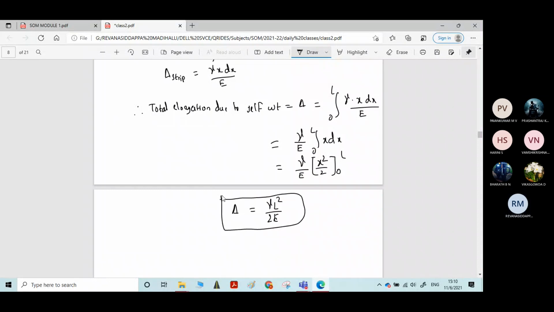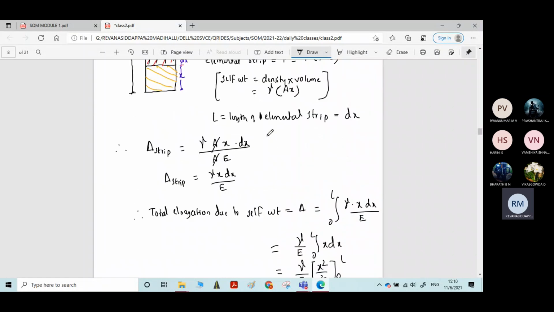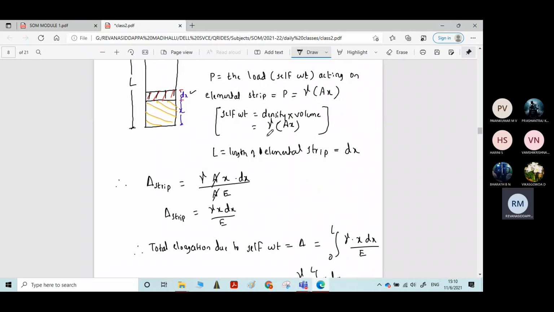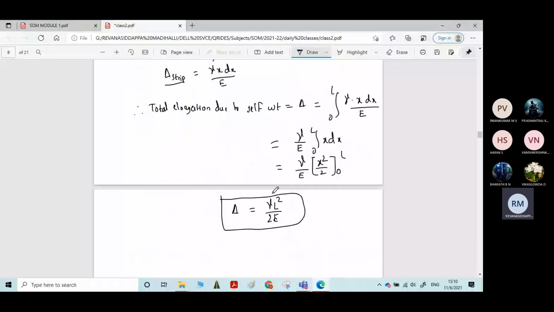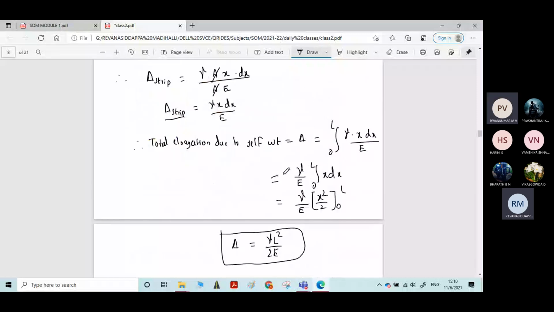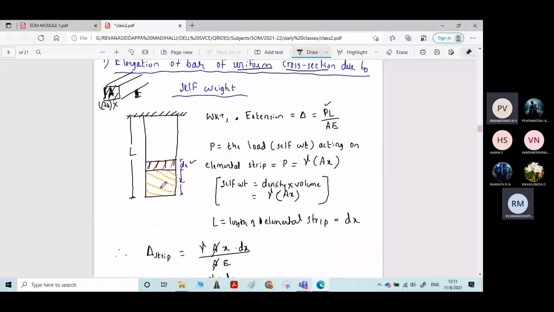Very simple. See, only in two steps you can do this derivation. First step is to calculate the elongation of the elemental strip, then integrate from 0 to L. In the second step, you get the equation for total elongation due to self weight. First, you need to calculate the total force acting on the elemental strip, P. That P will be equal to the total weight of the portion hatched by the yellow line, which is density into volume. Density we take as gamma.